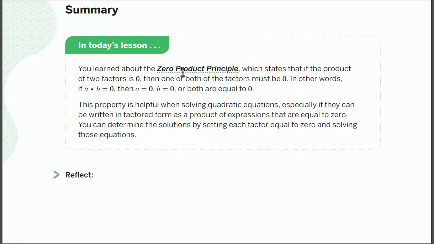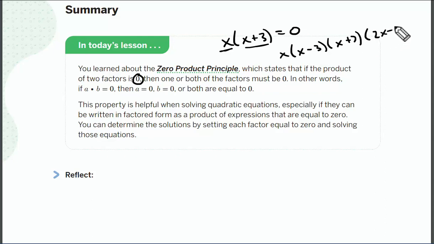So today's lesson, we talked about the zero product principle. It basically states that if I have two or more things multiplied to give 0, like x times x plus 3 equals 0, that is two things. Or if I have more things, like x times x minus 3 times x plus 7 times 2x minus 3 equals 0, then I have four things multiplied together to give me 0.